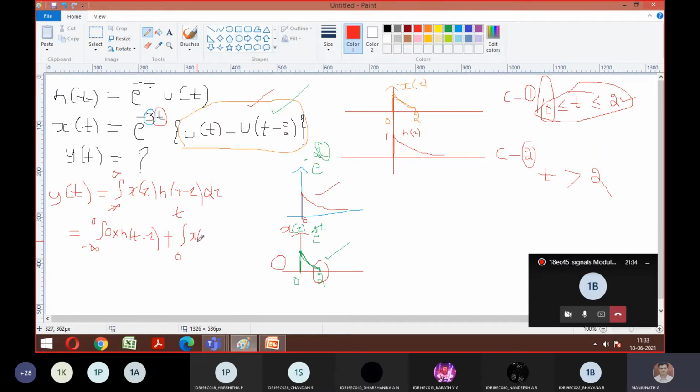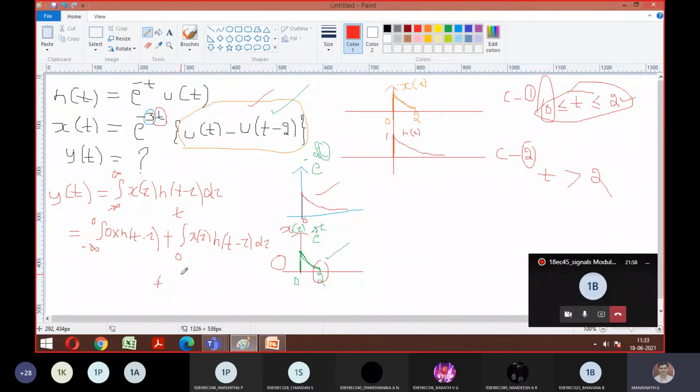That will have the values of x of tau into h of t minus tau. What is the value? How much is that? We'll decide later. I'm trying to write things generalized so that you can understand what you need to find, into d tau. This possibility, 0 to 2, is the case number one we have chosen. That is this, right?